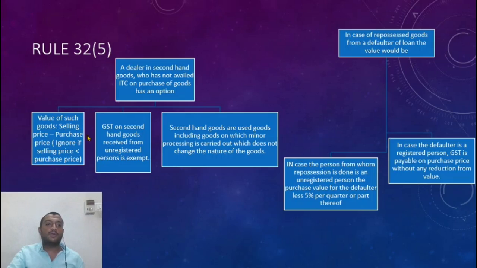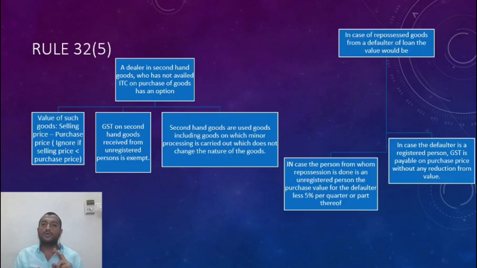That is the purchase value I take, and even these people are given an option to opt for 32.5, the selling price minus purchase price. The purchase price for them would be the price at which that person from whom I'm taking repossession has paid. That would be their purchase price. So ultimately, rule 32 sub rule 5, a dealer in second hand goods can opt for this.